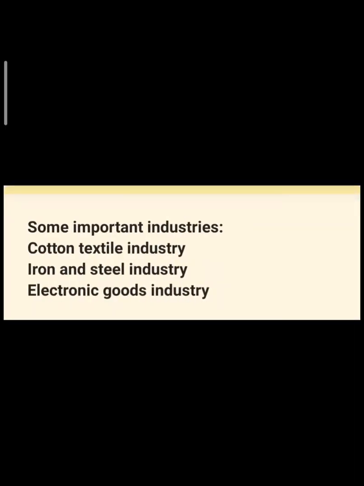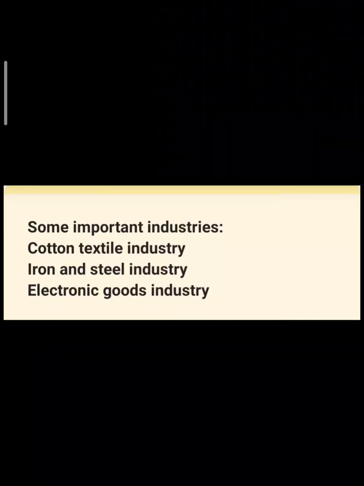Now some important industries of our country are cotton textile industry, iron and steel industry, and electronic goods industry. So cotton textile industry, our country is one of the leading producers of cotton textile. Now few centers of these industries are Mumbai, Ahmedabad, Kanpur, Kolkata, Coimbatore.